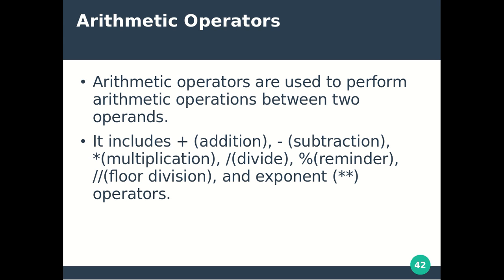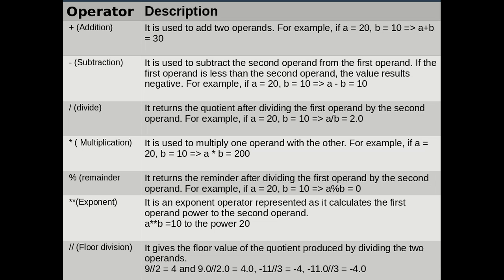The arithmetic operator is used to perform arithmetic operations between two operands. It includes addition, subtraction, multiplication, division, remainder, floor division, and exponent operators. Then we have seen an example, and a description of each operator in arithmetic operators.